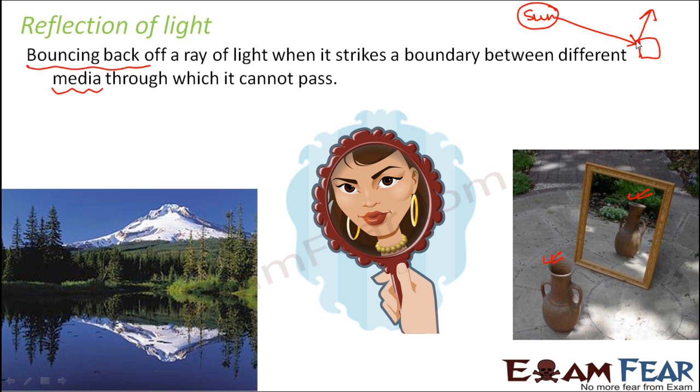So basically you can say that light had struck a surface, a boundary which was between two media, because light was traveling through air in this case, but after it touched it, this is no more air, this is some object, maybe either wood or glass or metal or something else. So the two different media, and this is the boundary. As soon as it struck the boundary, it was not allowed to go further, that's why it bounced back. This bouncing back is called reflection of light.